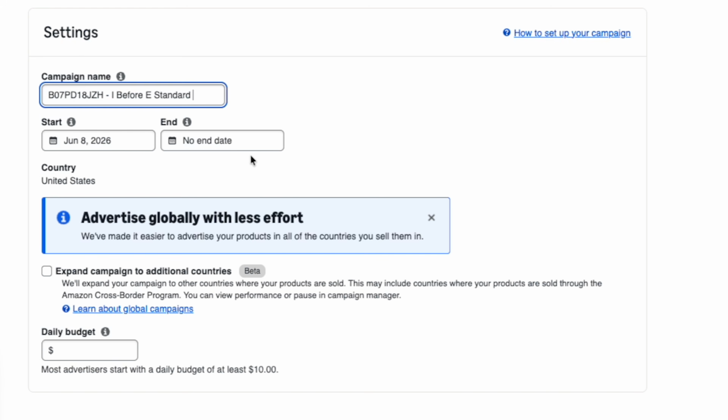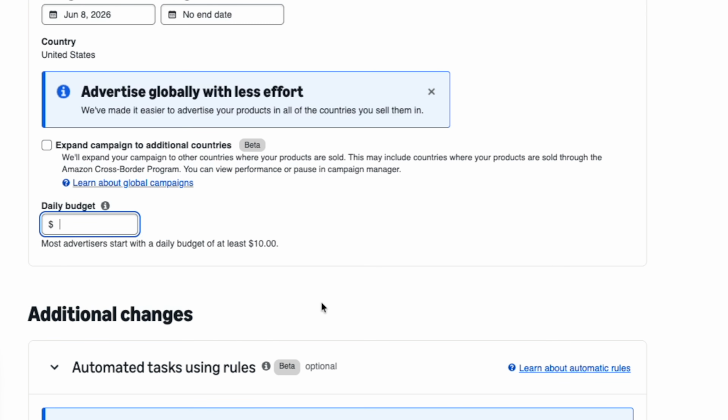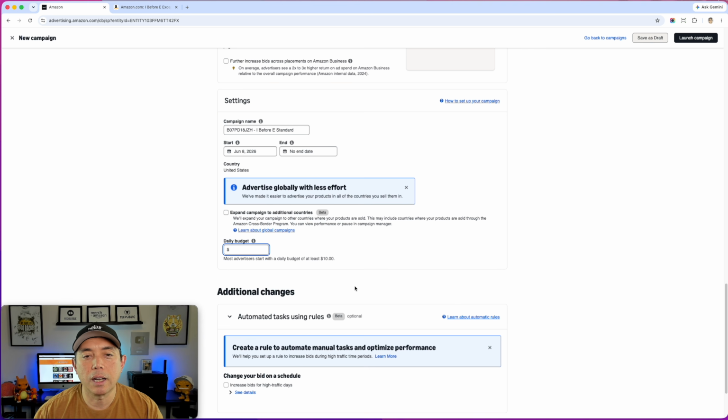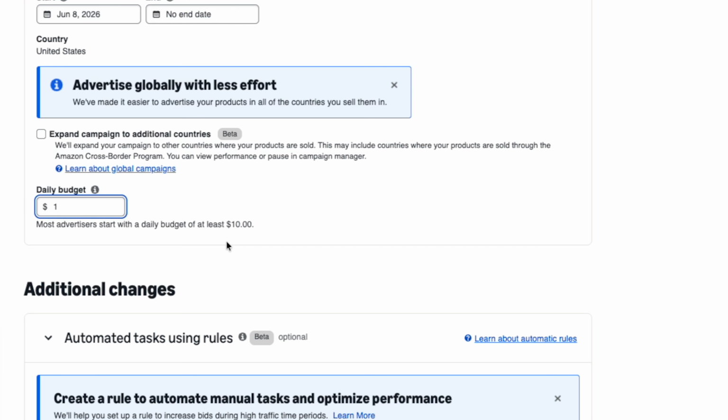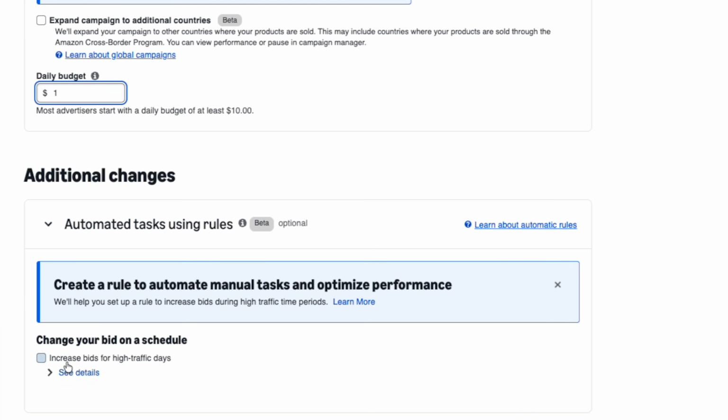Starting today, no end date, and I like to start with a budget of $5 or below. If it's something that I don't know if it's going to sell because it hasn't sold in a long time, I may even put just $1 on there just to get it some look. If it's something that has sold more recently and I know it's a bestseller and I know people are going to buy it, then I'll up my daily budget to $5 because it's more proven. So I'm going to hit it at $1 right here, and then I'm not going to do this.